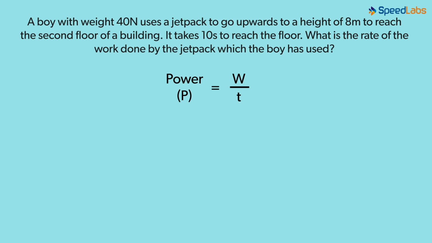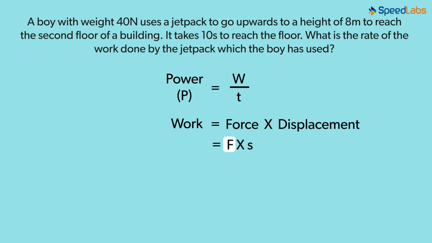Do you remember what the formula for work is? Work done equals force times the displacement, which is F times S. From our given information, force equals 40 Newton and displacement equals 8 meters. So work done equals 40 Newton times 8 meters. This is equal to 320 Newton meters or 320 joules.